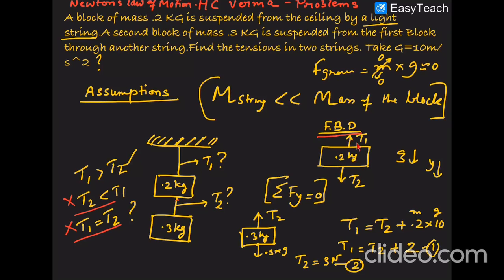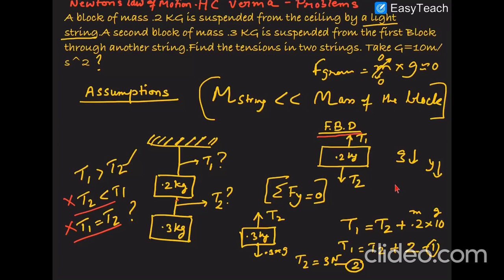Tension force always acts away from the body, so you mention the upper one by T1, and at the same time it has weight, and under the gravitational field this mass gets a gravitational pull in the downward direction.